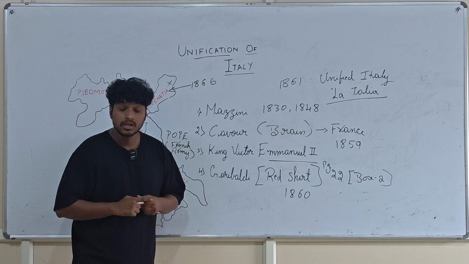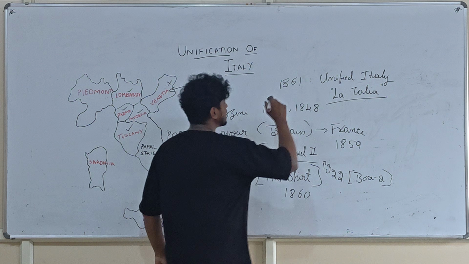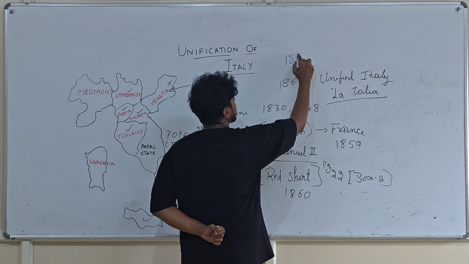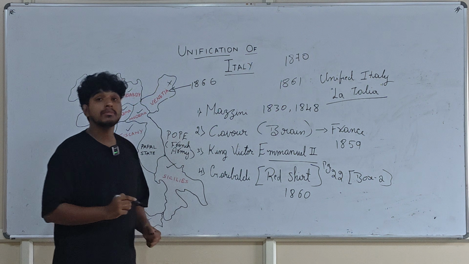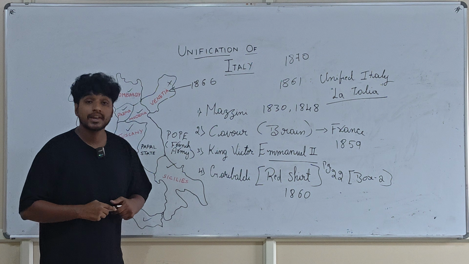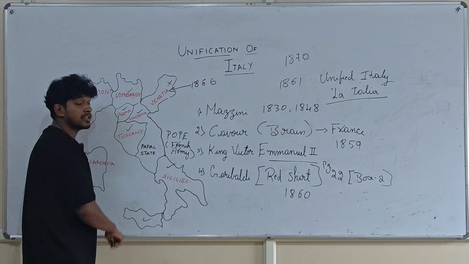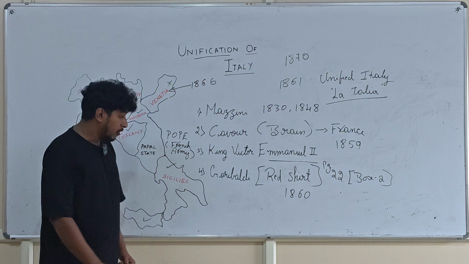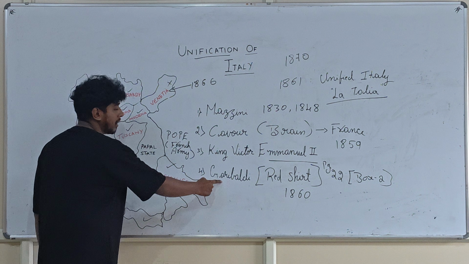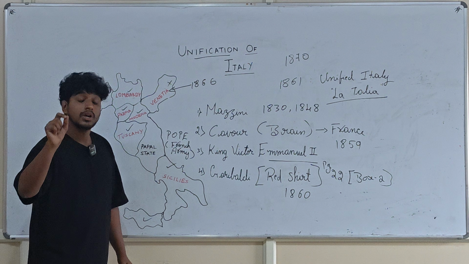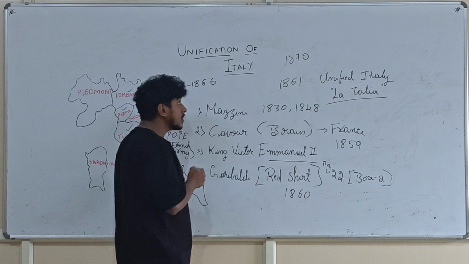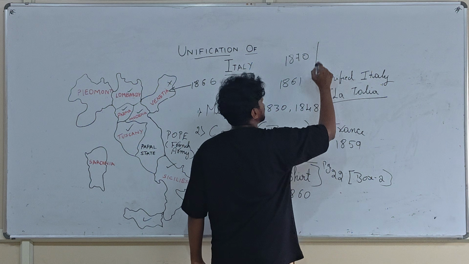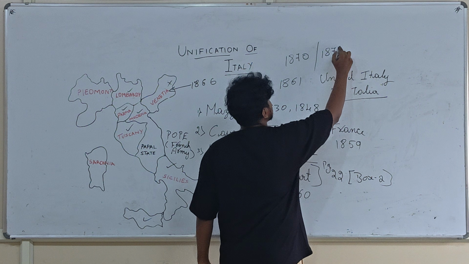For some reason, in 1870, the French army moved out of Papal State, and the Pope had no hope and no support. Now the Pope had to surrender to Garibaldi. And the actual unification of Italy happened in 1870 and 71.